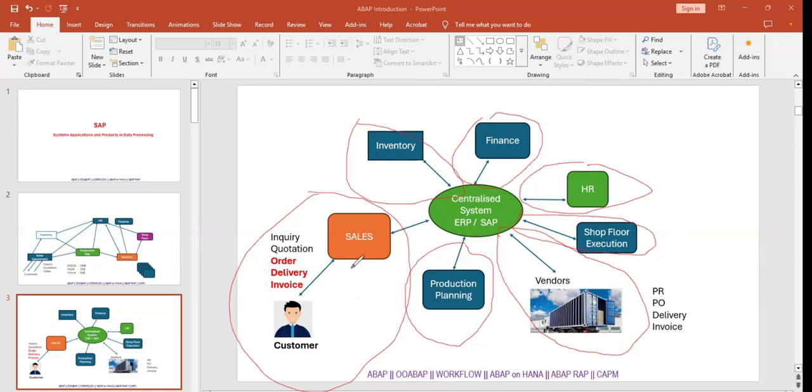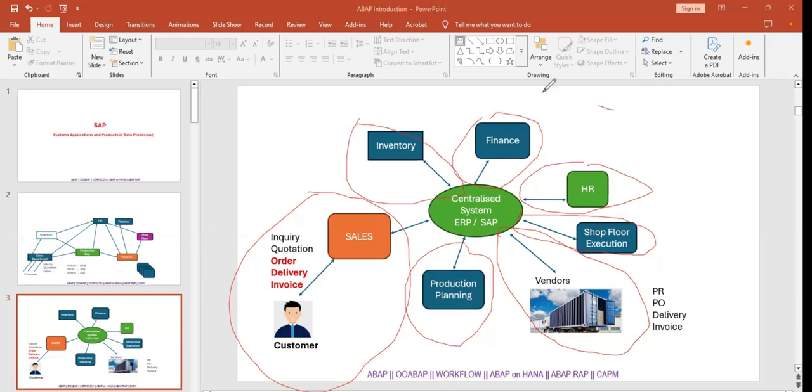Not only that, if you are working with the sales SD module, at least you will get some knowledge of these areas. We can't say I'm learning only SD, so there is no connection. Suppose you are going to create an order in the SAP system. For creating the order, we need material, right? Who is taking care of that material? The material team. If there is no stock, what will you do? You can inform the material team, and they will update the stock. Every day you can interact with all these people, whatever module you are working in.